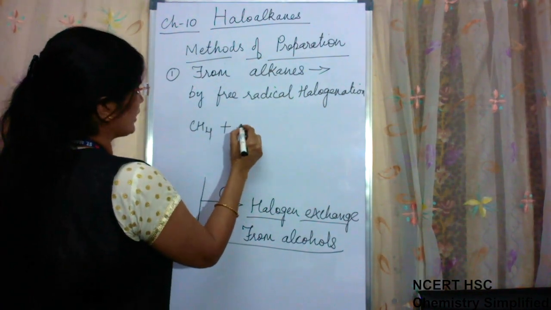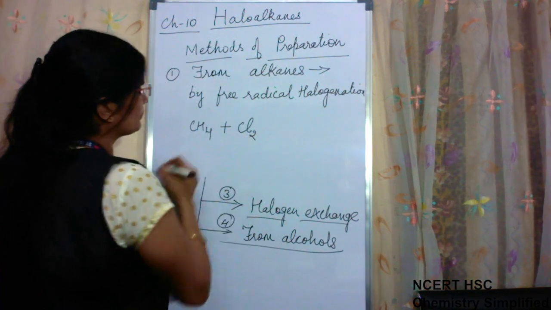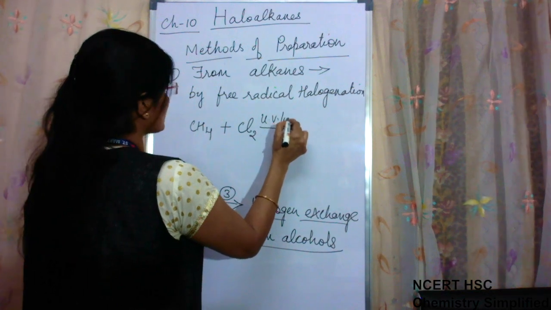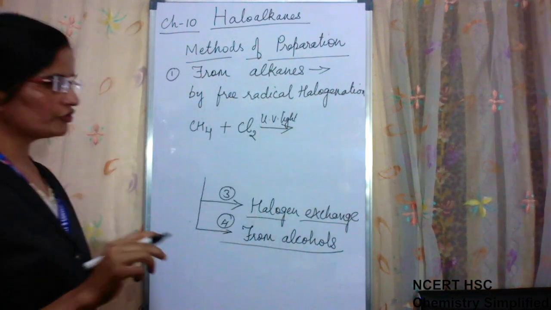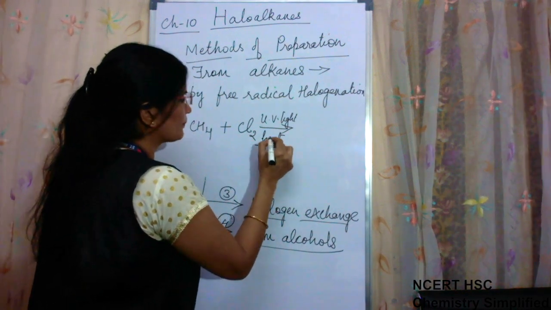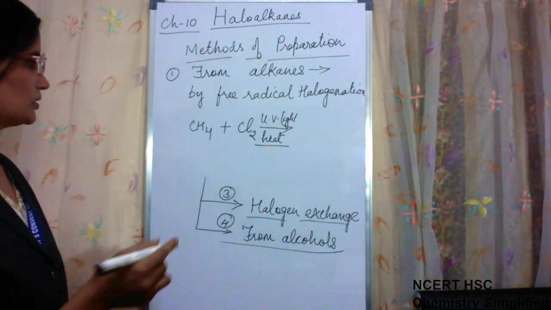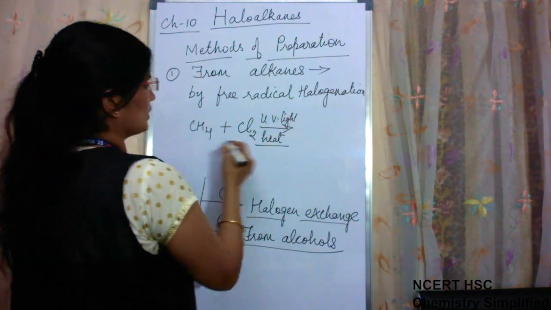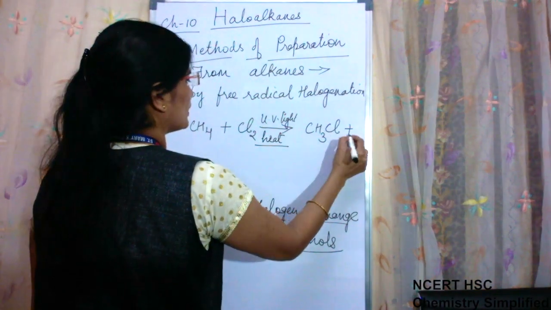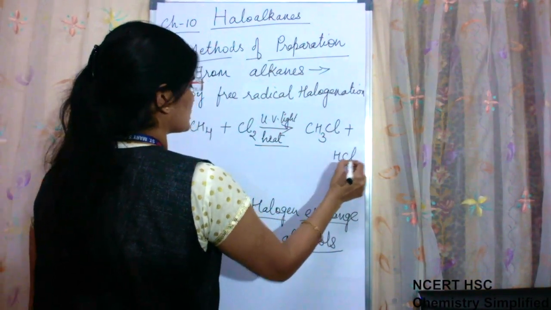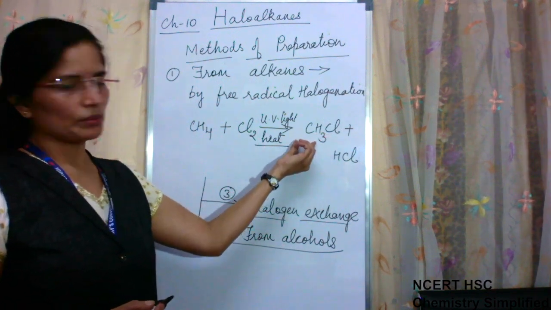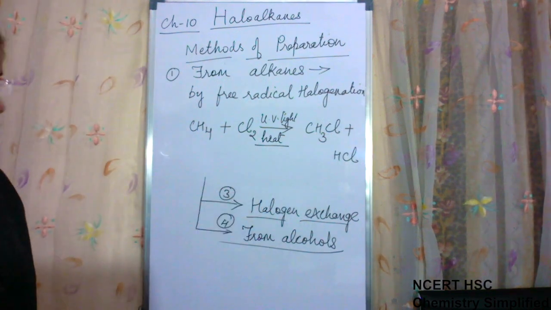When treated with halogens, let us write here chlorine, in presence of UV light, this is a must to write, or heat to provide high temperature. In this condition, CH3Cl plus HCl as a byproduct is formed and haloalkanes are prepared. This is the simplest method.